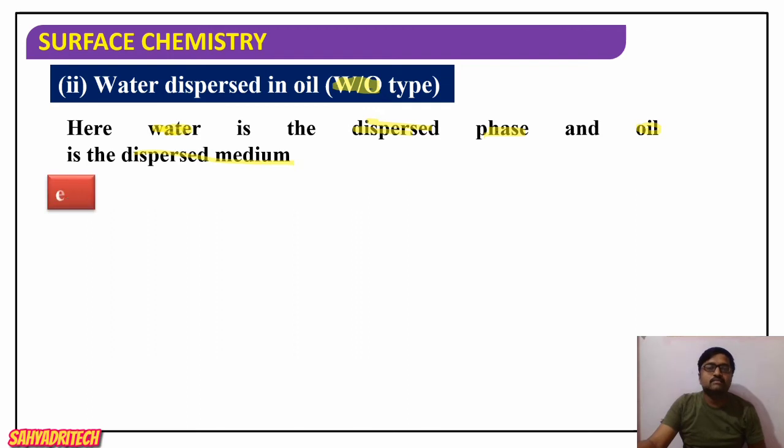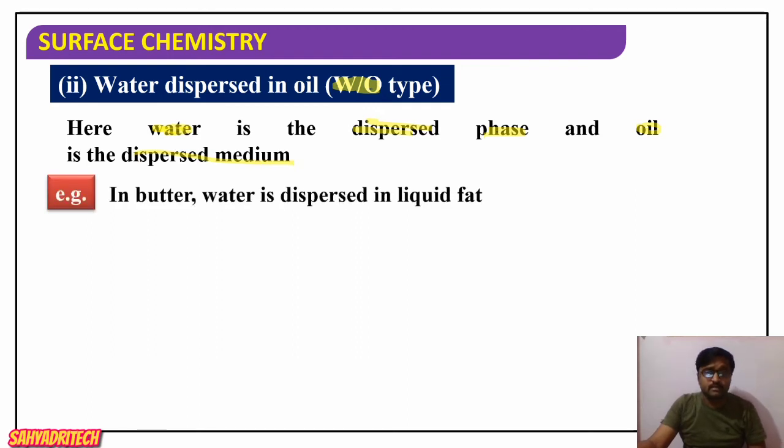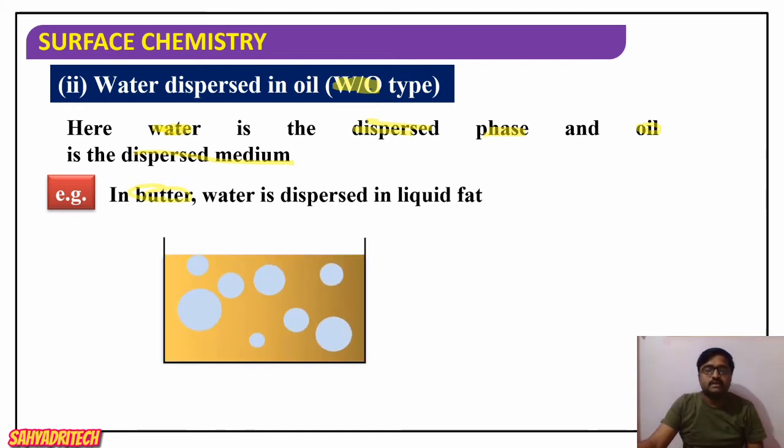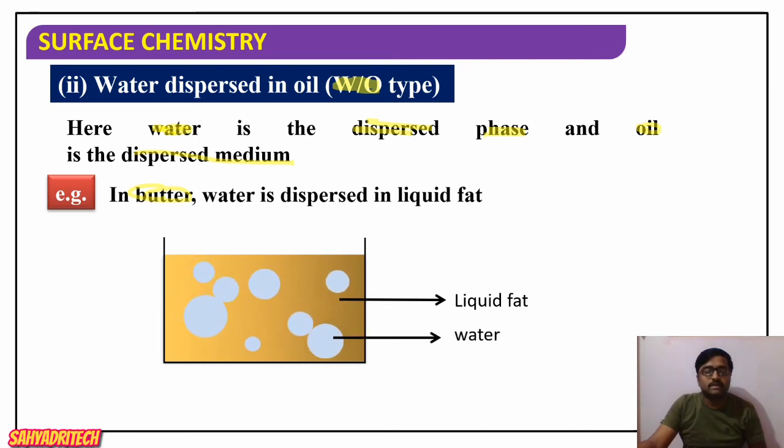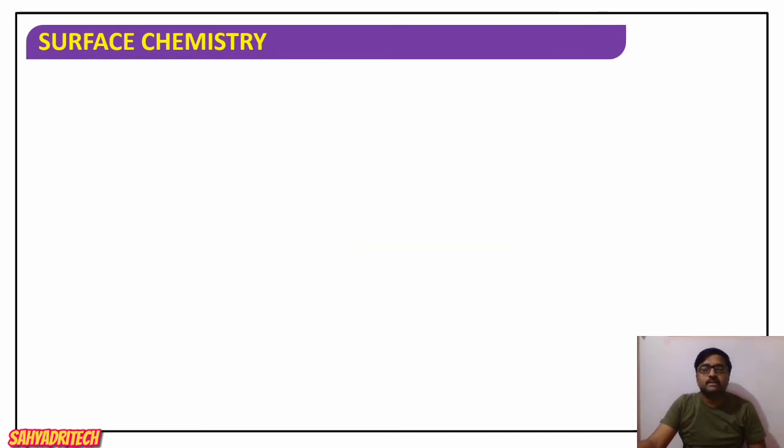The well-known example for this is butter. In butter, water is dispersed in liquid fat, the opposite of milk. Water droplets are dispersed in liquid fat. So liquid fat acts as the dispersion medium while water droplets act as the dispersed phase. These are the two types of emulsions.